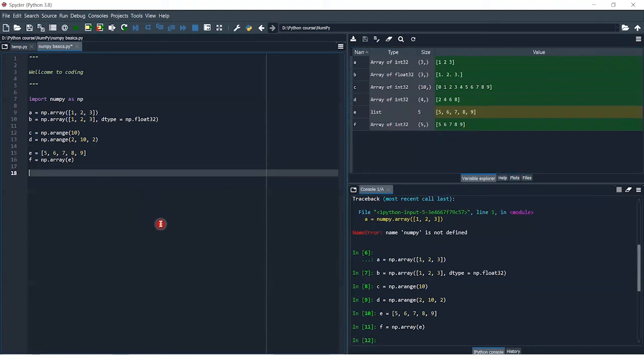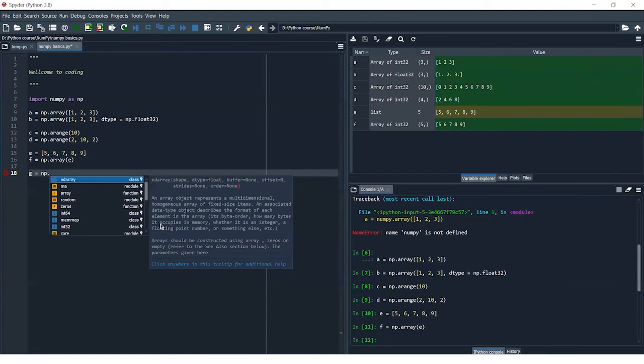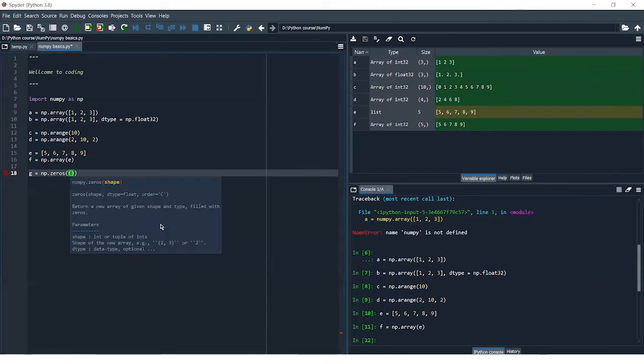If I want an array, 1D or 2D or any dimension, having values zeros, then I can just type g is equal to np.zeros. We pass the tuple having the shape 2 comma 3.